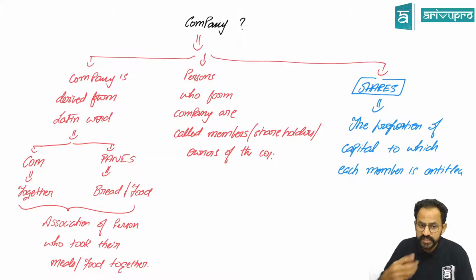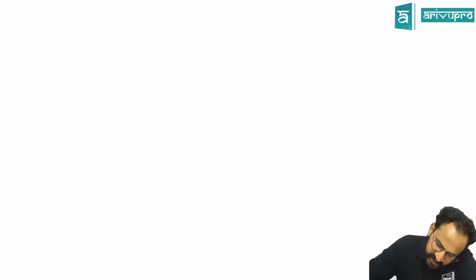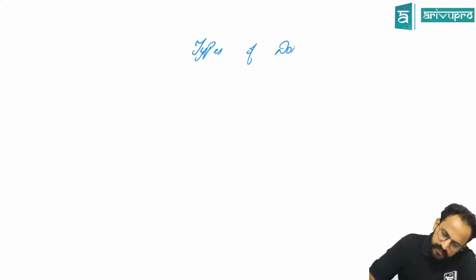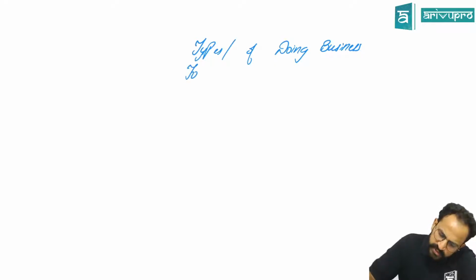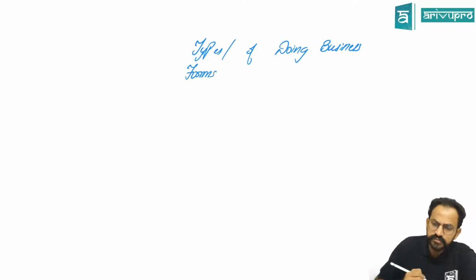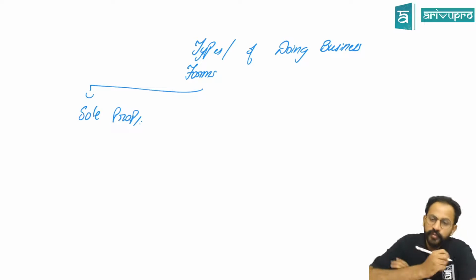If you want to do business, there are many ways you can do a business. For example, sir, the first type or form of doing business is called sole proprietorship.